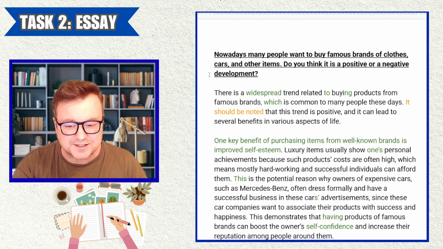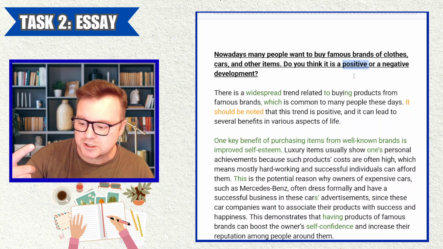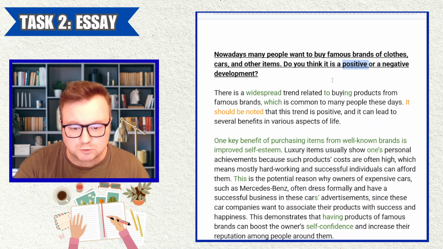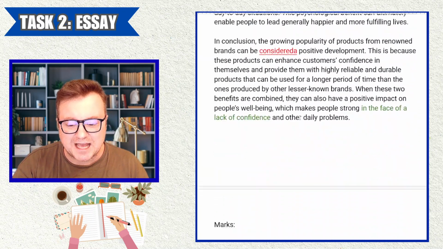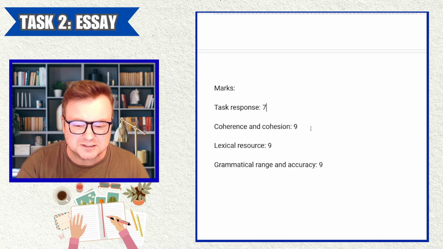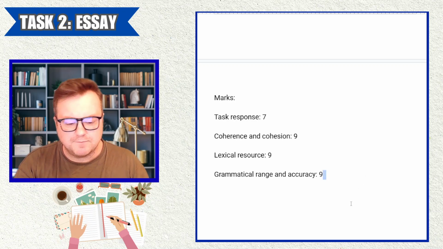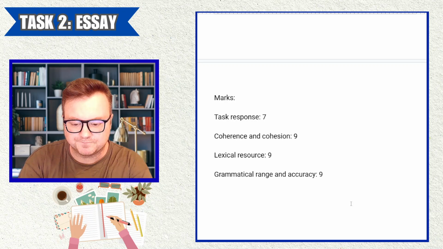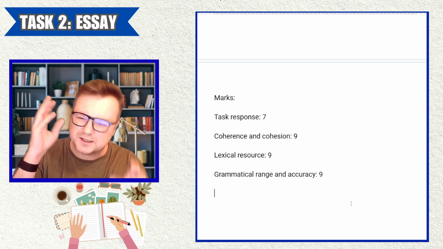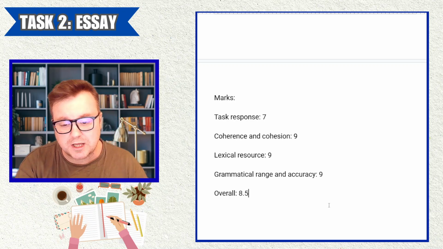But what we can say is that I'm very clear on the candidate's position. The candidate thinks it's a positive development. Why? Because it boosts self-esteem and because these products will last for a long time and you don't need to replace them. So I do feel like I can award a band 7 for this, even though there are some minor irrelevancies and some parts which are just drifting slightly off topic. Not a very difficult one to mark, I must say. Sometimes it can be difficult to think exactly about what score a candidate deserves, but for me, this gives the overall of an 8.5, which is C2 level.